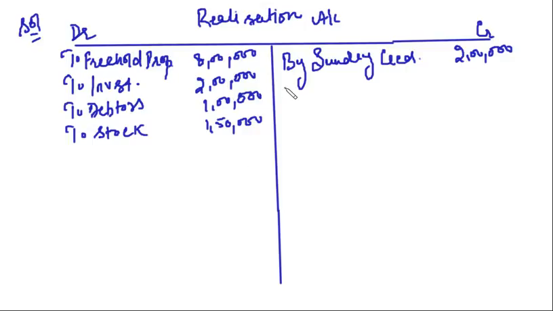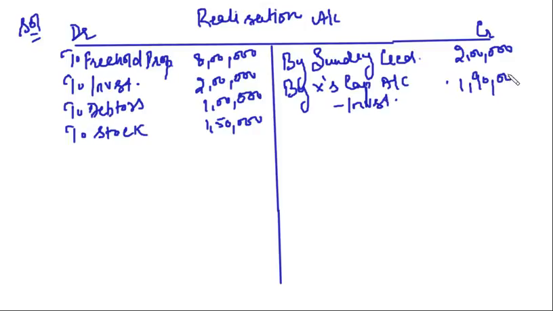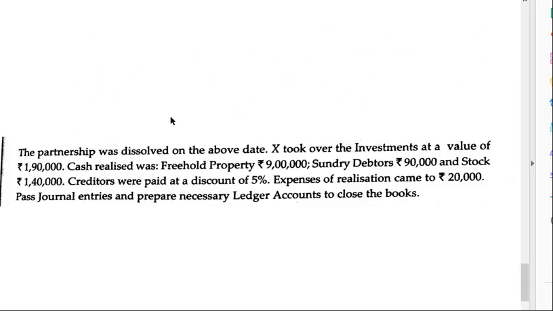So here I will say by X capital account, investments for 1,90,000. Clear?